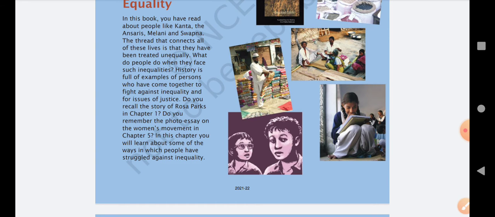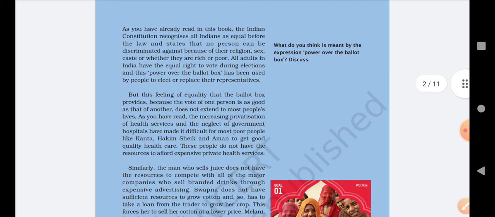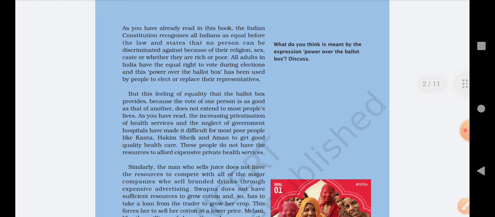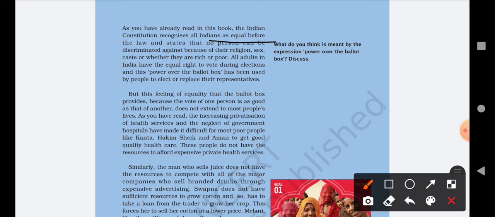in the society. As you have already read in this book, the Indian Constitution recognizes all Indians as equal before the law and states that no person can be discriminated against because of their religion, sex, caste, or whether they are rich or poor. So basically in this book we have also studied our Indian Constitution. First, what is a Constitution?